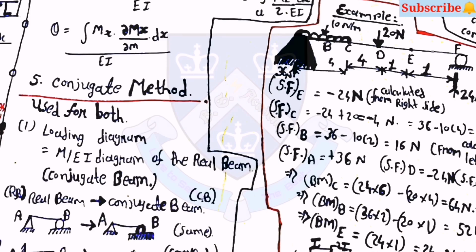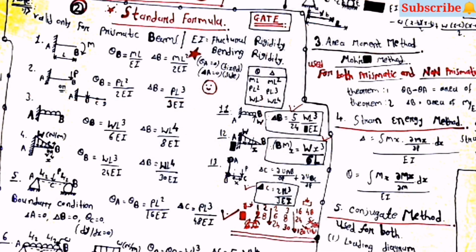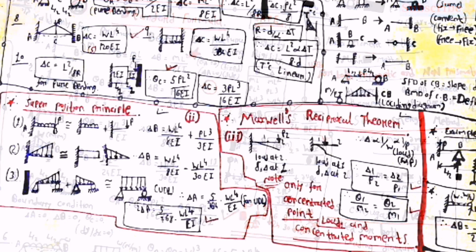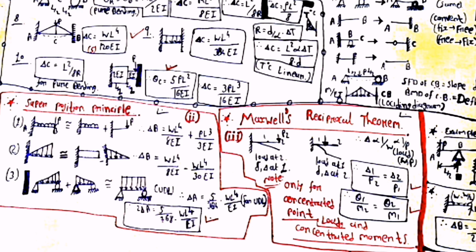So these methods you have to use only when you cannot use the standard formulas. Most of the time in the GATE examination, the questions were asked based on the standard formulas only. And sometimes you have to use the superposition principle and Maxwell's reciprocal theorem.